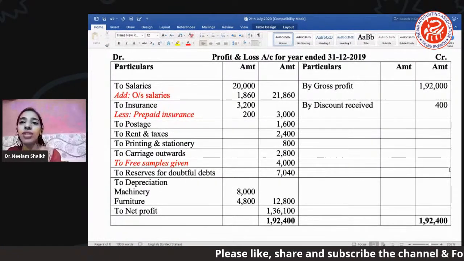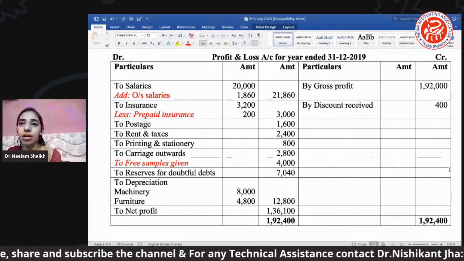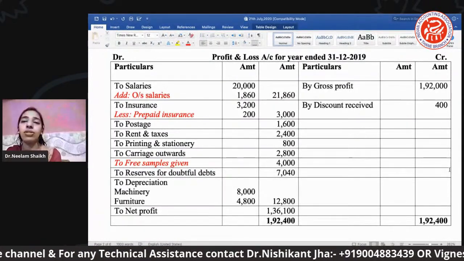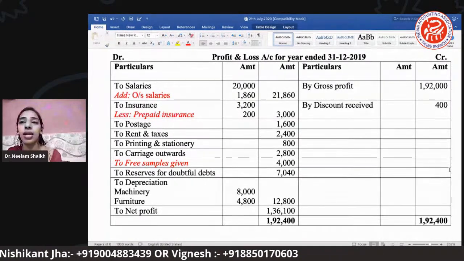So let's see the next account after profit and loss. The next account which we can see here after profit and loss is the partners capital account. Okay, so Riddhi, can you shift ahead? We will move with the next one, that is the partners current account.